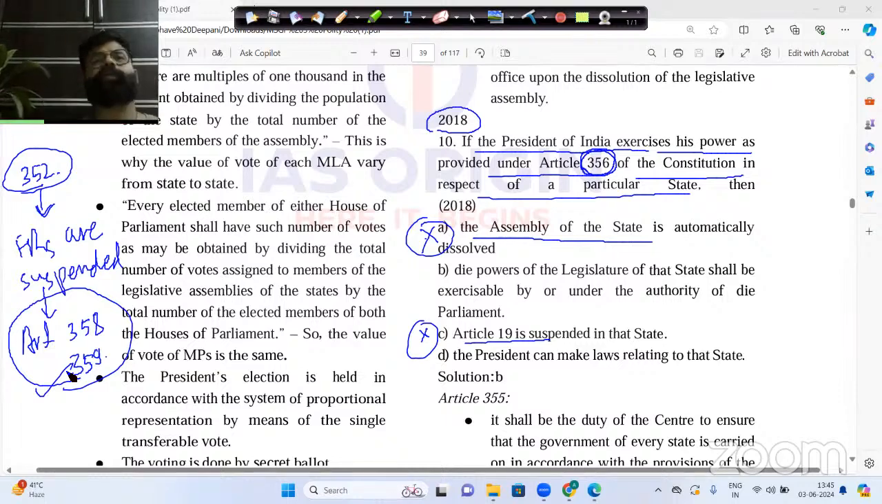Article 352 is the national emergency. Whenever the national emergency is implemented, it does not affect the fundamental rights.